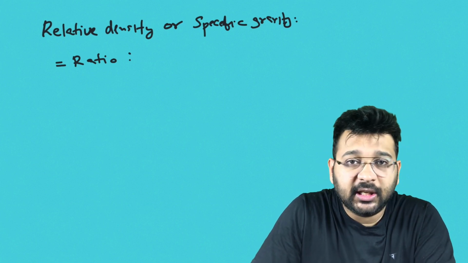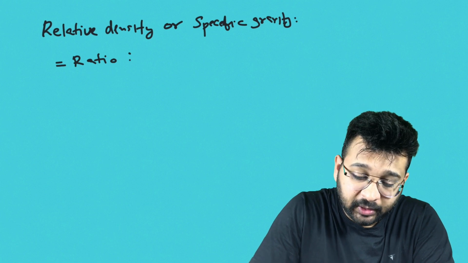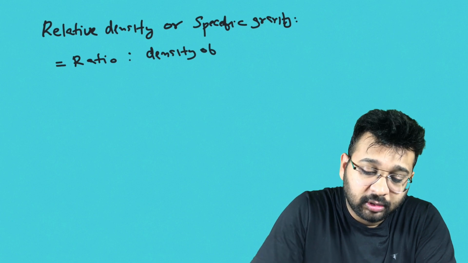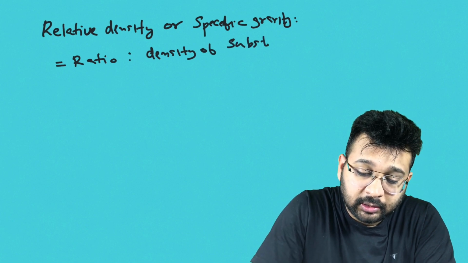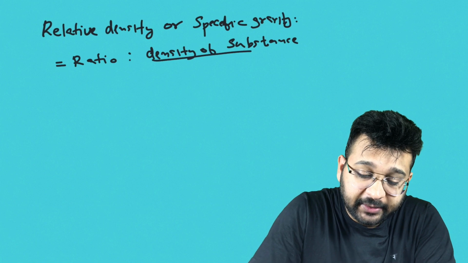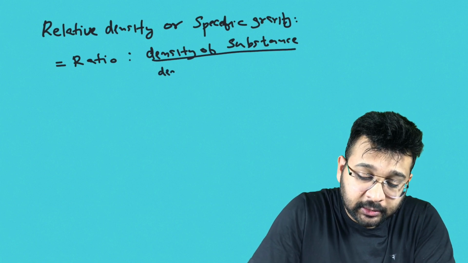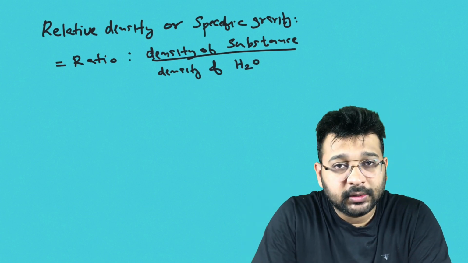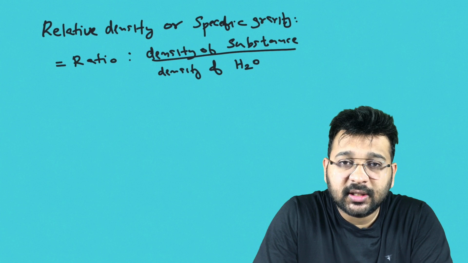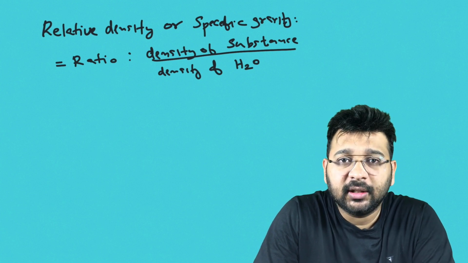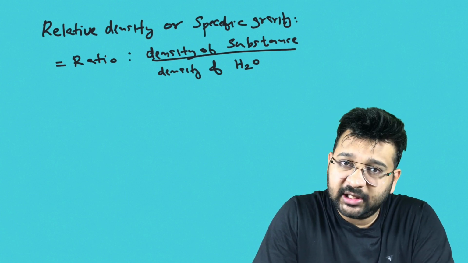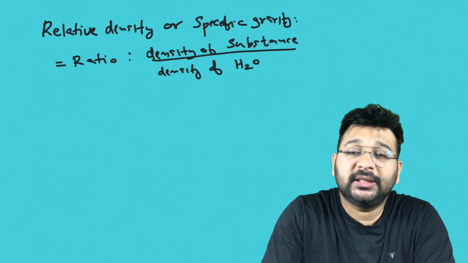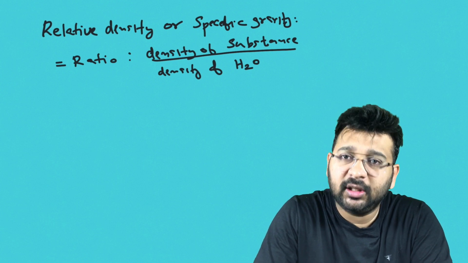The formula of relative density is density of substance divided by density of water. For whichever substance you are calculating relative density, you have to apply one formula: density of that substance divided by density of water. So that is relative density, and it does not have any unit.